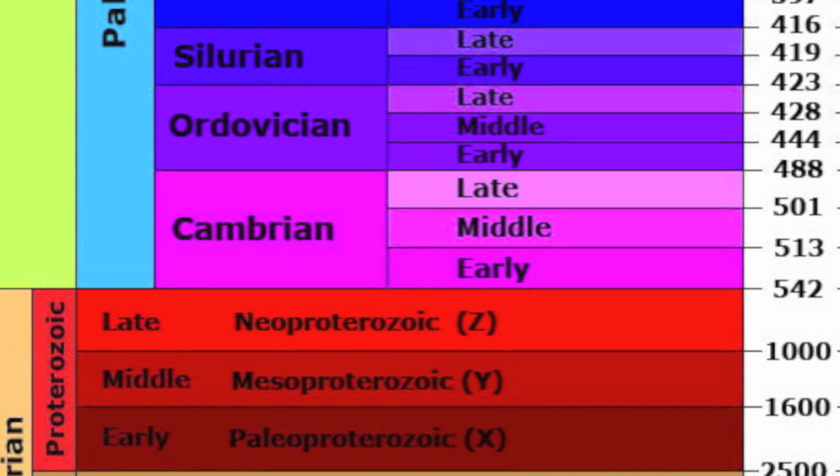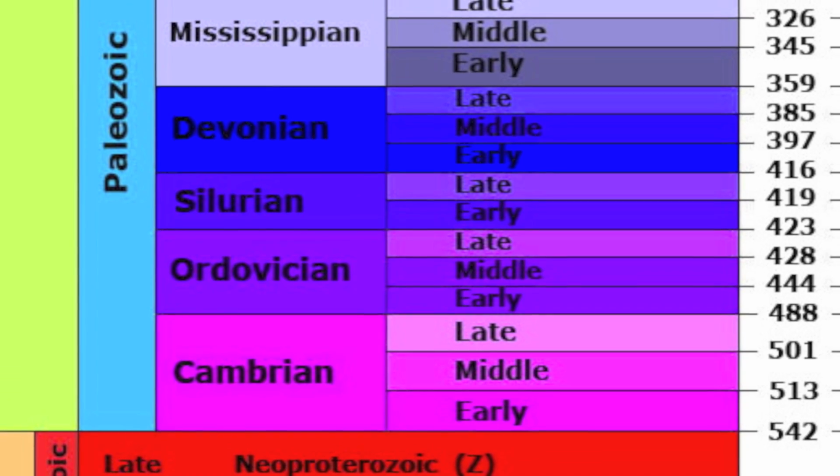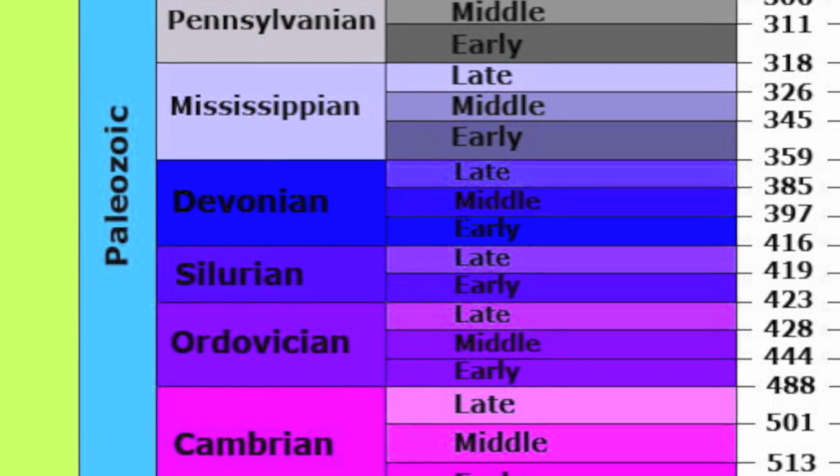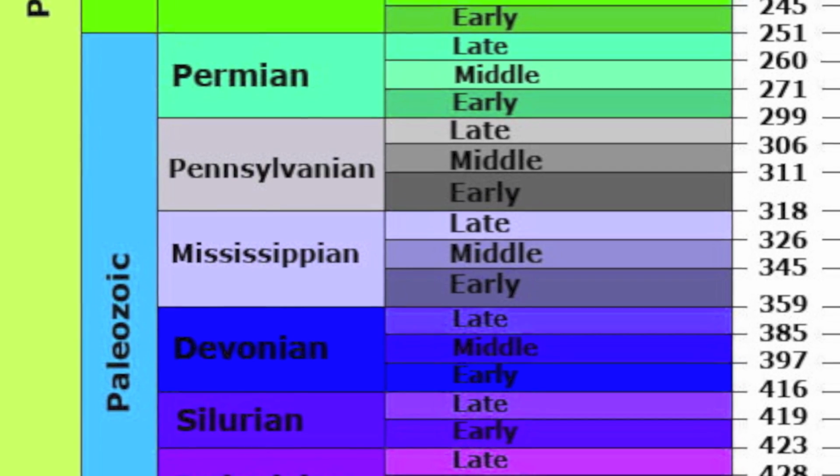The Ordovician period occurred between 488.3 to 443.7 million years ago. It lasted for about 45 million years. It started after the Cambrian period, but before the Silurian period, and was the second period of the Paleozoic era.